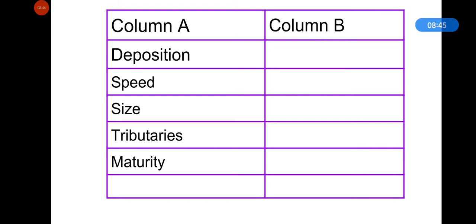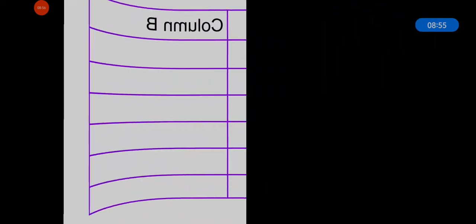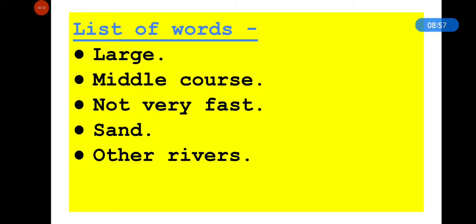You need to fill in maturity. And here is a list of words you need to fill in this table after reading the section: large, middle course, not very fast, sand and other rivers. Read the section. Fill the table with the help of these words. Pause the video and complete this activity.